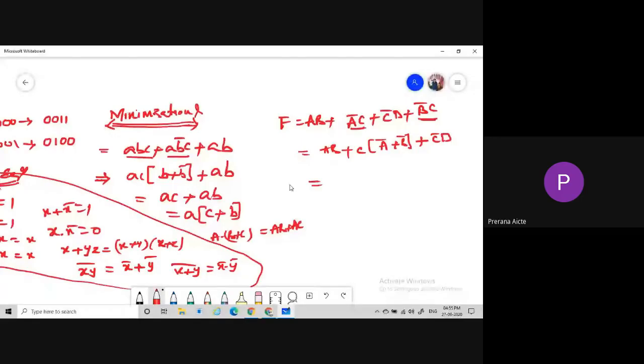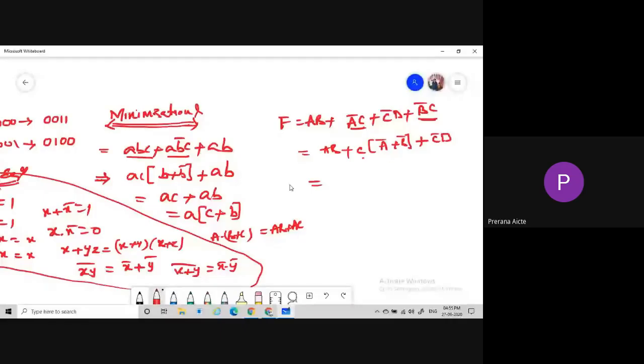Now we are using one of the distributive formulas, which is in the form of Cx plus C bar x. Am I getting across?